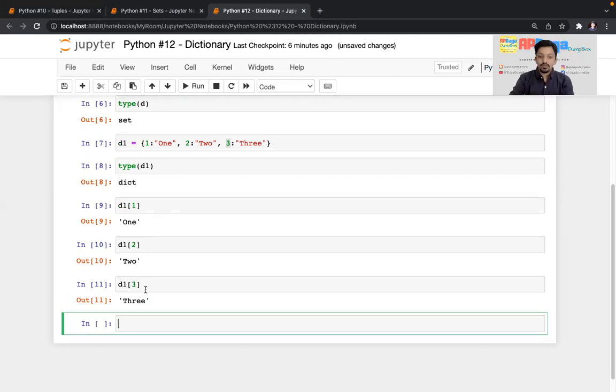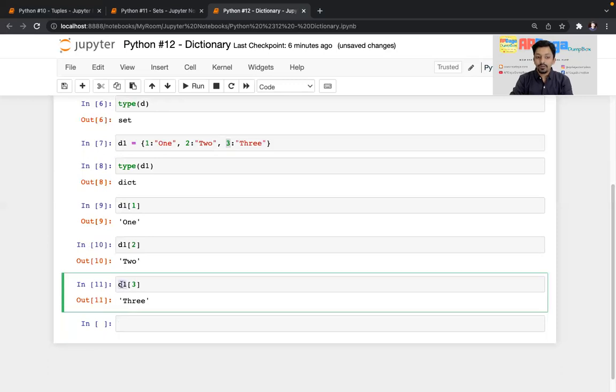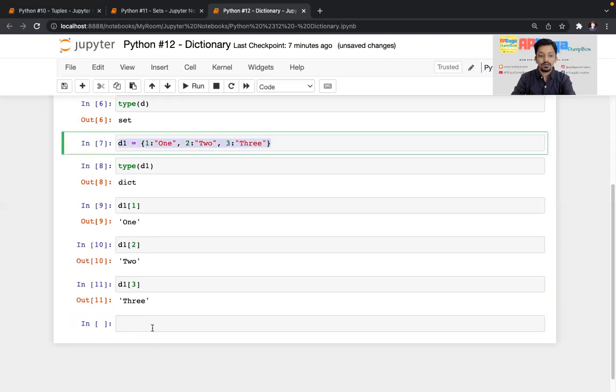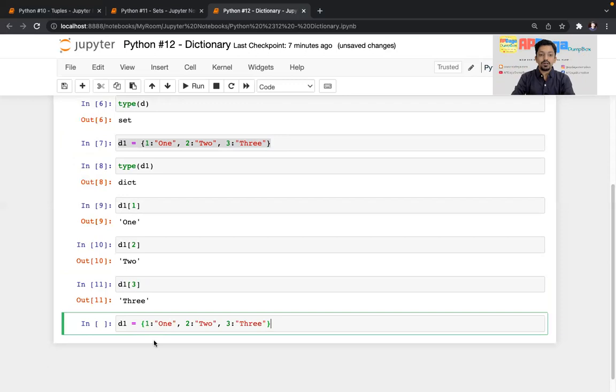In list and tuple, we write D1 with square brackets and pass the index number. Here that index number is replaced by the key. Whatever key you pass, you will get the value corresponding to that key in the dictionary. Let's start with the value. A value can be anything, any data type. So I'll copy this dictionary, paste it, and instead of D1, I'll write D2, with keys 1, 2, 3.